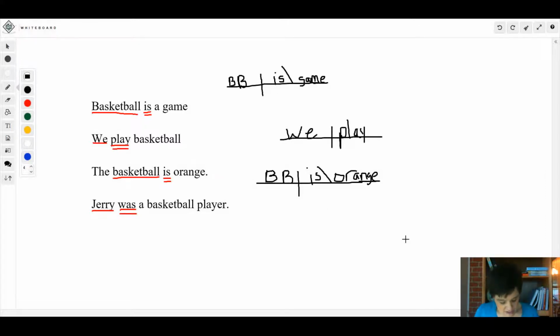Okay, look at page 79. Look at the very bottom of page 79 on the right-hand side. There's a little yellow box that says remember. It says forms of the verb be are used as linking verbs. So am, is, are, was, were, be. Those are all forms of be. And forms of be tell what something is or was. So forms of be are always used as linking verbs. Okay, so always keep that in mind.